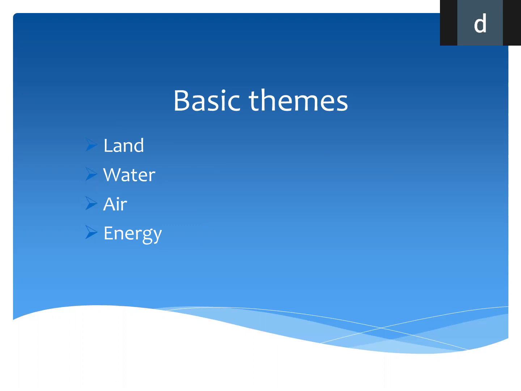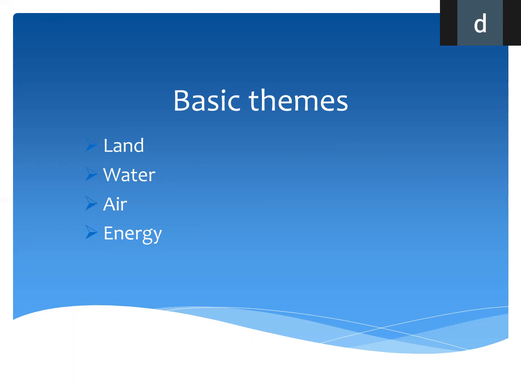So under these topics, we are going to learn about the uses of these themes, and the ways of the polluting occur on land, water, air, and energy.